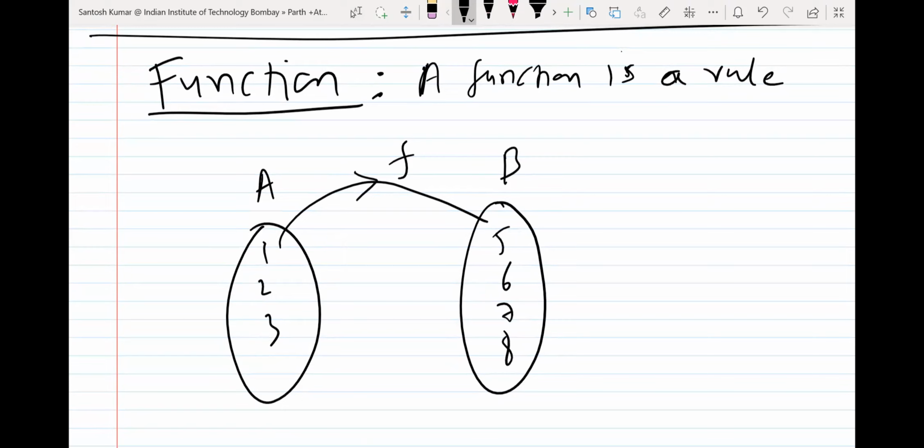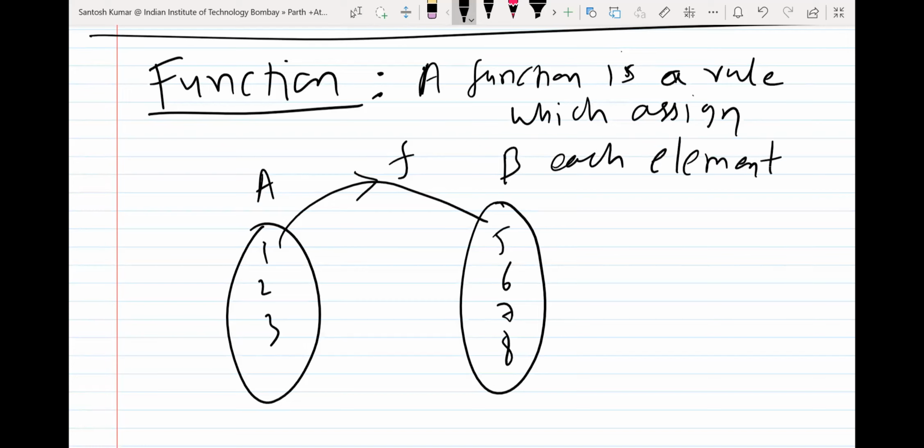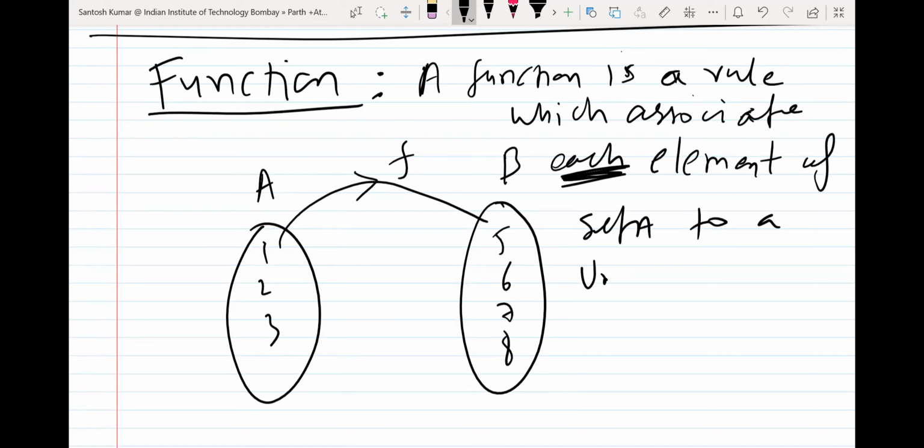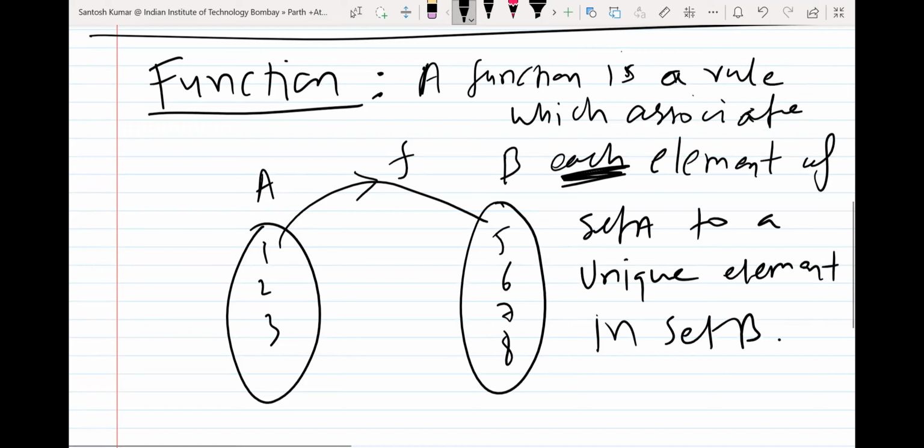Okay, so a function is a rule which assigns, which associates each element of set A to a unique element in set B. You can write assign or you can say associate. So which associates each, this word is important, each element of set A to a unique element in set B. So this is the definition.